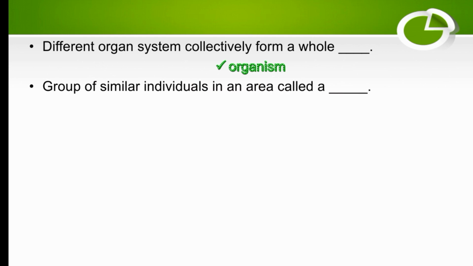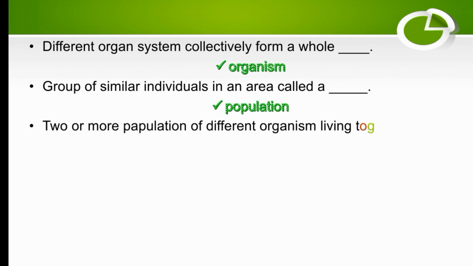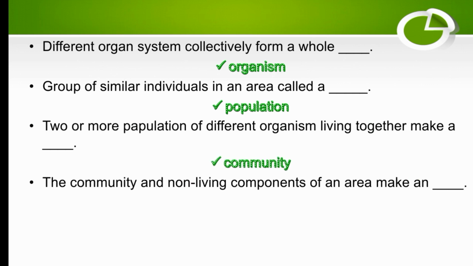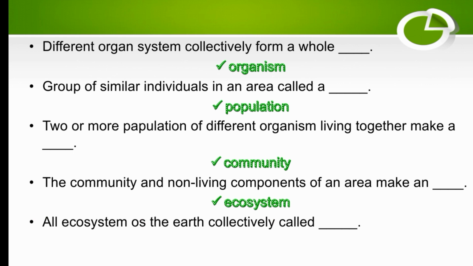A group of similar individuals in an area is called a population. You can write this as the definition of population. Two or more populations of different organisms living together make a community. The community and non-living components of an area make an ecosystem. All ecosystems on earth are collectively called the biosphere.